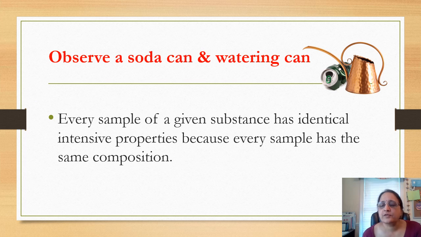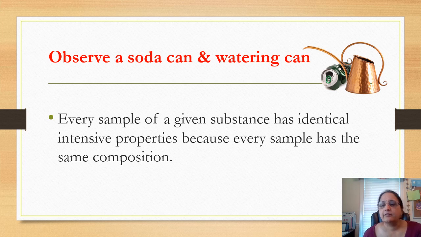Let's have two scenarios and compare. I have taken a soda can and a thin sheet of aluminum. The soda can is made from this thin sheet of aluminum. When I compare the intensive properties of both of them, what do you expect? Do you think both of them will have the same identical intensive properties, or do they differ? They are the same. Since the substance is the same, however its form or amount, it doesn't make any difference to the intensive property.